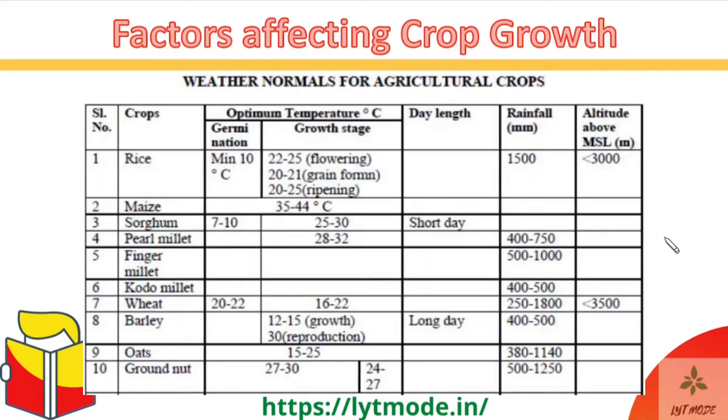So this is a very crucial table, and this again I have cut it short to only 10 crops, but there are more crops close to 30 which are given in the notes, and you have to go through all of them. So this table, what it tells you is the optimum temperature both for germination and for the growth stage, the length of the day, the rainfall, and the altitude above sea level, which is ideal for these crops to grow. Again, these crops can grow in conditions which do not range in these, maybe slightly higher altitude or maybe lower rainfalls through, let's say, irrigation.